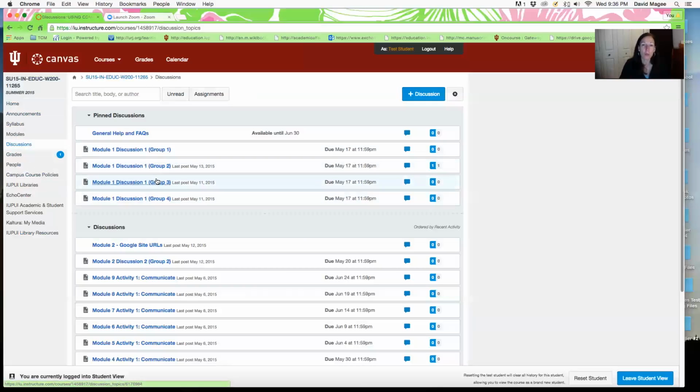Put your main post there, and then you want to respond to at least 3 of your group members. Again, like if I'm in group 4 and only one of my group members posts, I can go ahead and respond to somebody in groups 1 or 2 or 3. Or if for fun you want to respond to more. Sometimes I have students do short responses to multiple students. That's completely fine. You just need to do a minimum of 3. And we'll have one of these discussion forums for every module. So once you get the hang of it, you'll see how it goes.